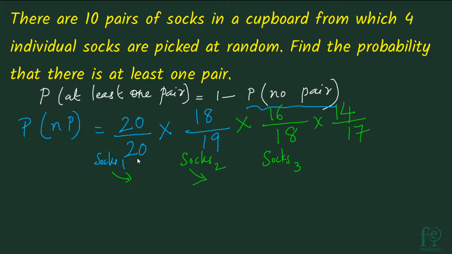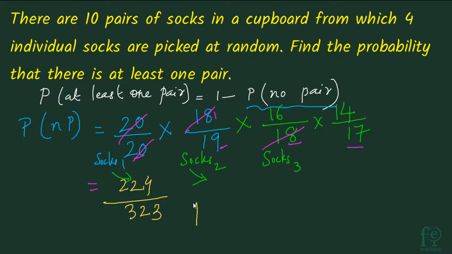Here the interesting fact is, the number of socks is only getting reduced by 1, but our favorable events will be getting reduced by 2 because our aim is to find out the probability of not getting any pair. So the pair also should not come. So 20 by 20 into 18 by 19 into 16 by 18 into 14 by 17, which will give you 16 into 14 divided by 19 into 17, which is equal to 224 divided by 323.